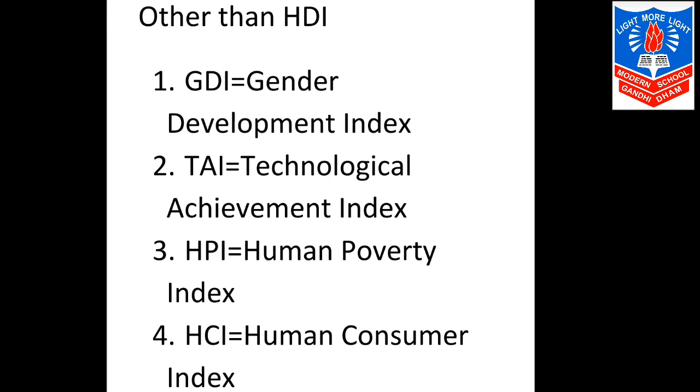The last part of the chapter says that other than HDI, we have GDI, that is the Gender Development Index. We have TAI, that is the Technological Achievement Index. Third, HPI, the Human Poverty Index. Fourth is HCI, that is the Human Consumer Index. And such other indicators are also used to find how much the country is progressing in different fields.